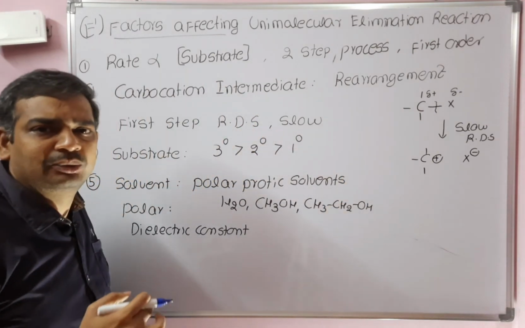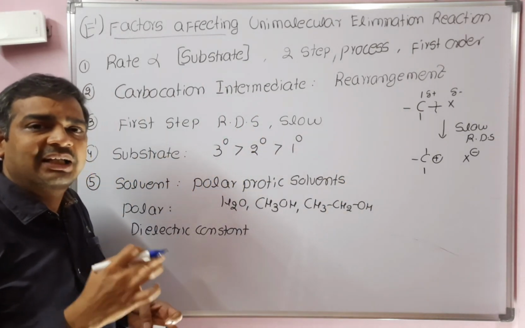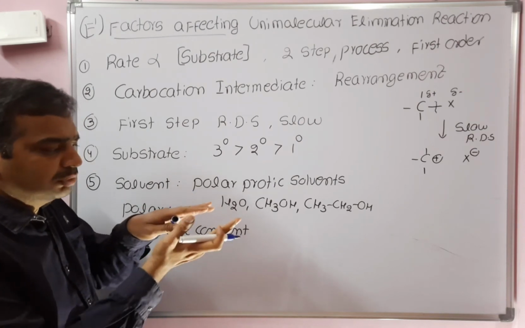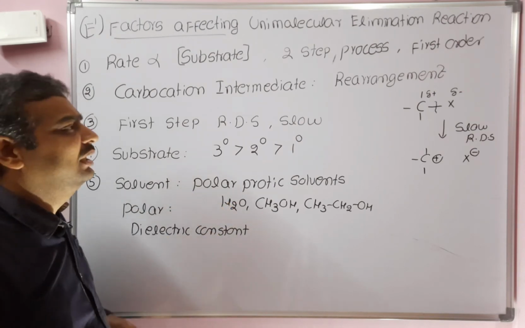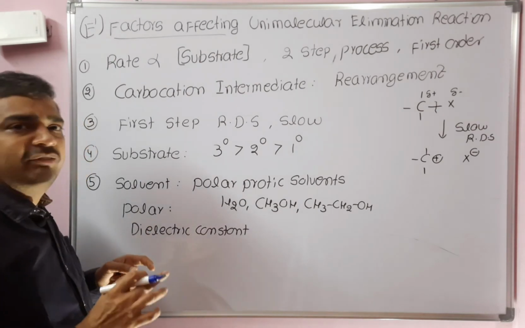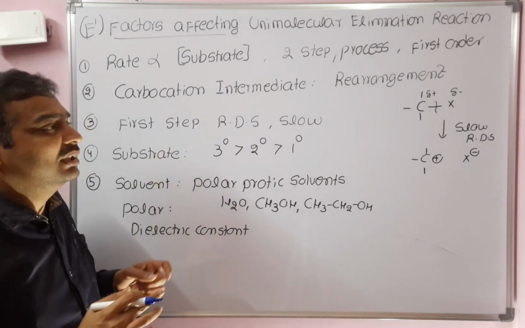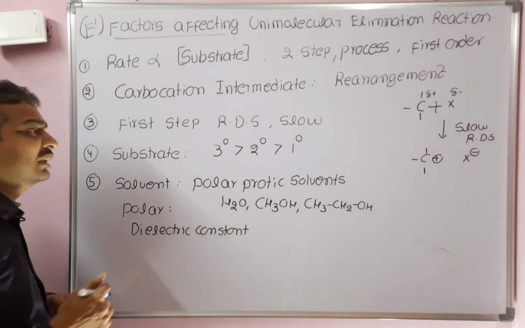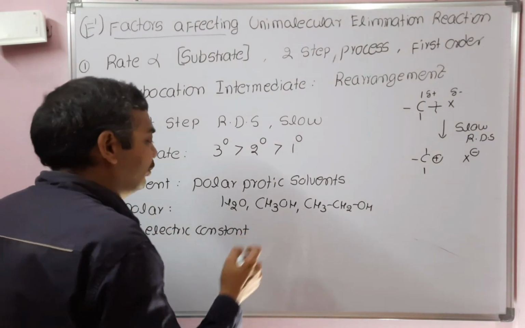Okay, those solvents which have a high dielectric constant will decrease the force of attraction between the two atoms, so there is a possibility to break that bond. In the case of non-polar solvents, that is not possible. Why? Because the dielectric constant is not there for the non-polar solvents. Now coming to the protic, why protic solvent?